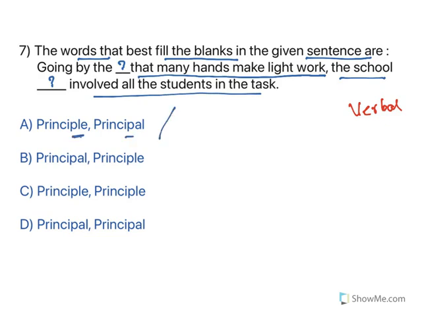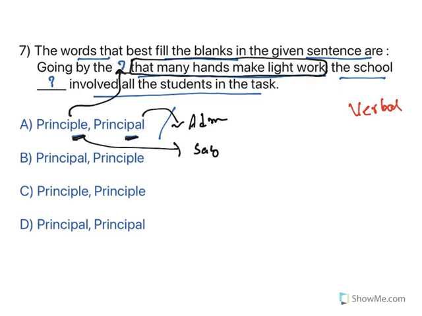The words are a little bit different. You have principal and principle. Principal is an administrator, whereas principle is a saying or a maxim. So going by the principle, what is that principle? That many hands make light work. If all of them are involved, the work becomes light. The school principal involved all the students in the task. So option A is the correct one.